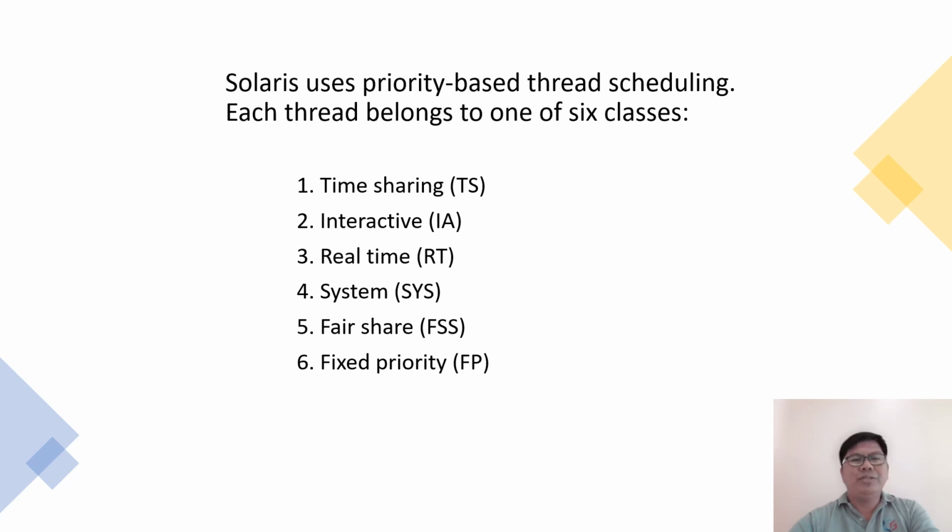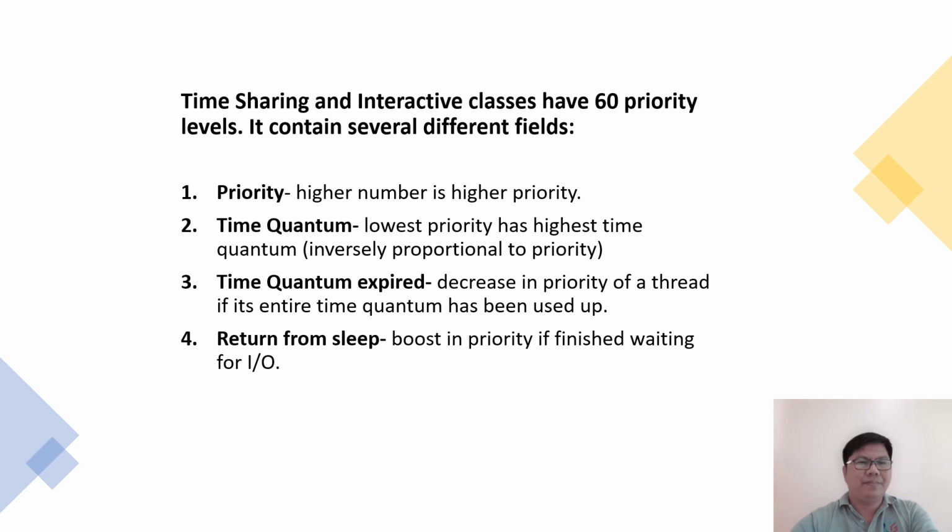Solaris uses priority-based thread scheduling, and each thread belongs to one of 6 classes. These are time sharing, interactive, real-time, system, fair share, and fixed priority. Time sharing and interactive classes have 60 priority levels. The dispatch table contains several different fields. It has 4: priority, time quantum, time quantum expired, and return from sleep.